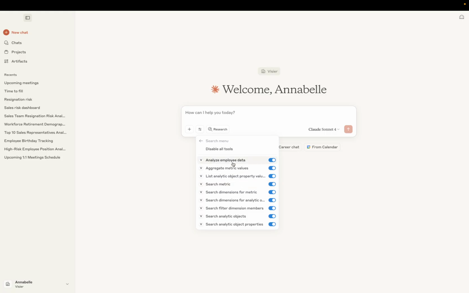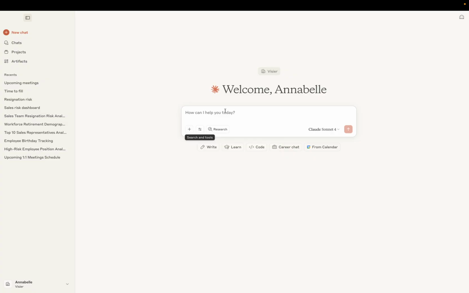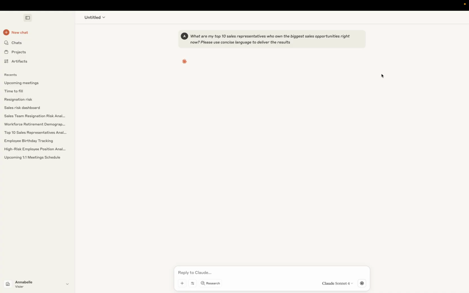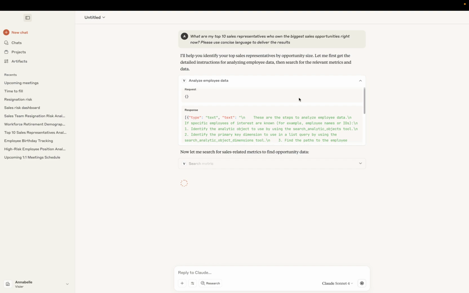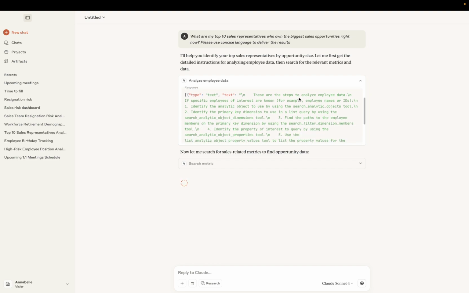And effectively, each of these tools is connecting to several different APIs or different parts of the data model to answer the question. So let's show how this works in real life. If I wanted to ask who are my top 10 sales representatives with the biggest sales opportunities, I can do that here and ask for Claude to use concise language to deliver the results so it doesn't give me a super long verbose answer. When I hit go, the first thing it'll do is the language model will parse my question to get the intent and context such that it knows how to query the MCP server and knows what to ask it. And if you wanted to, you can open up these windows and see exactly how it's reasoning that through.